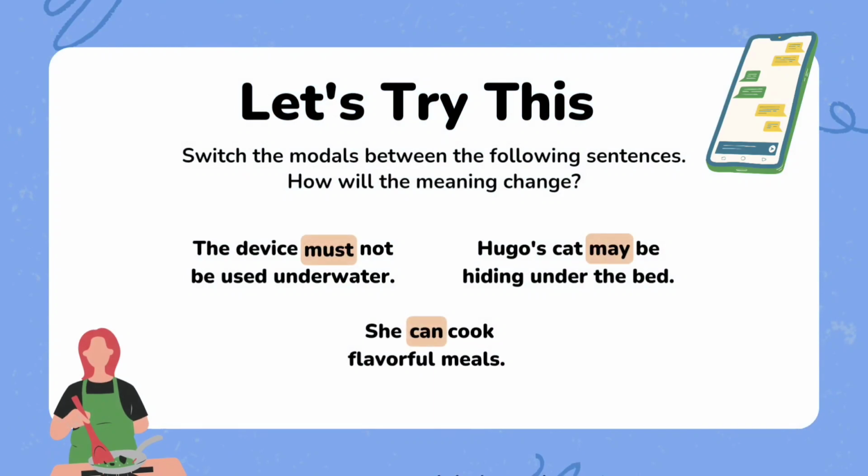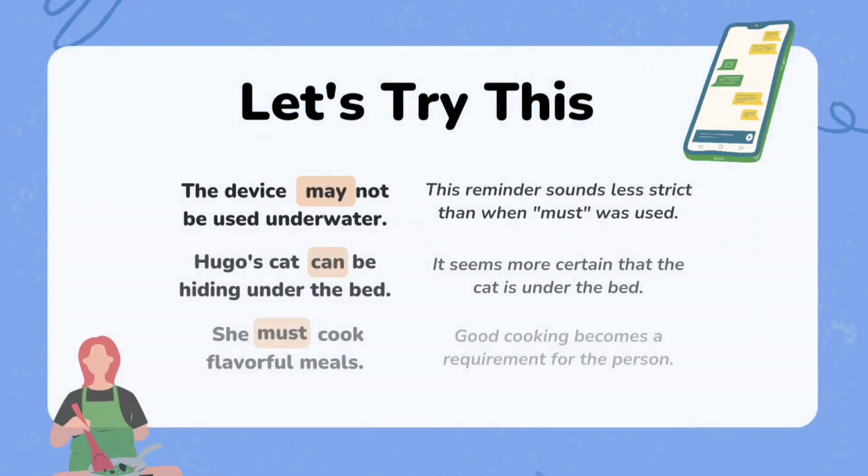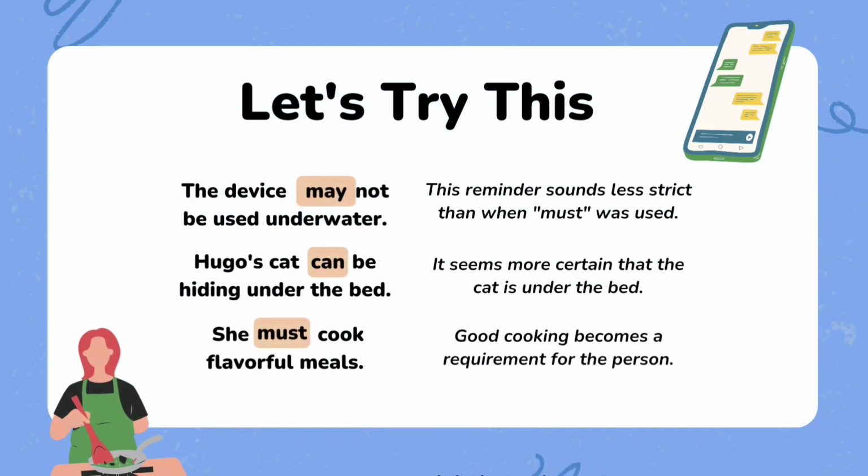Switch the modal verbs between the following sentences. How will the meaning change? The device must not be used underwater. Hugo's cat may be hiding under the bed. She can cook flavorful meals. Now let's see by changing the modal verbs.